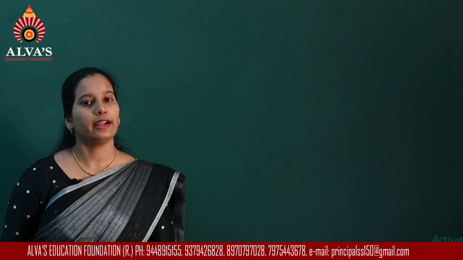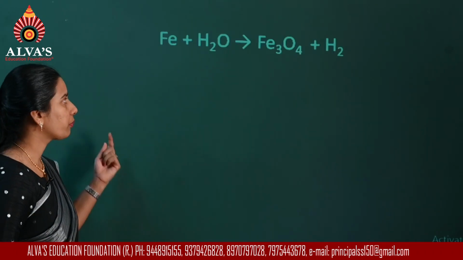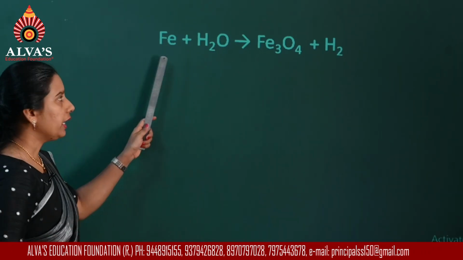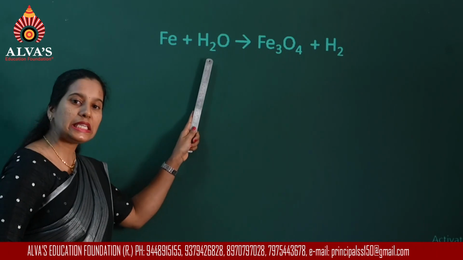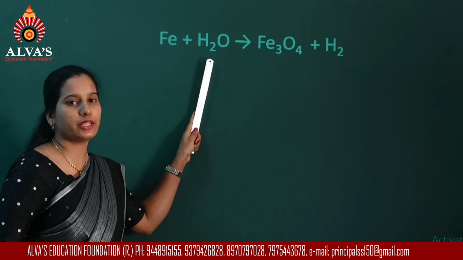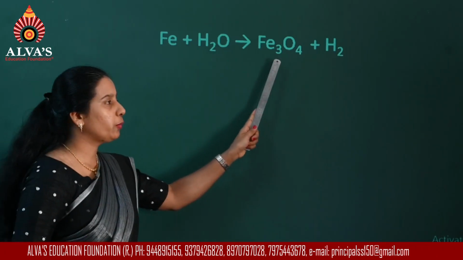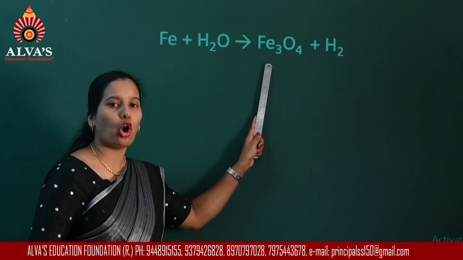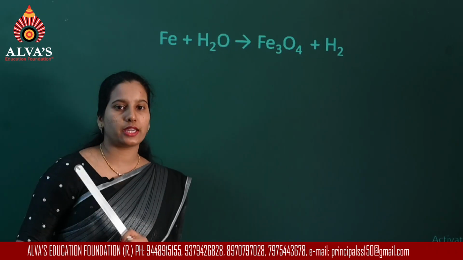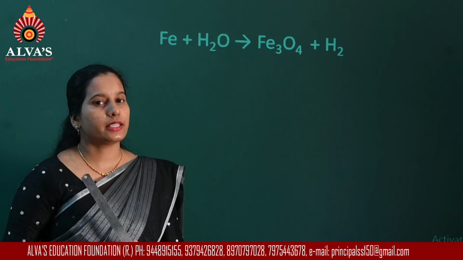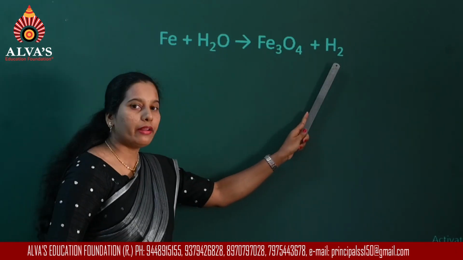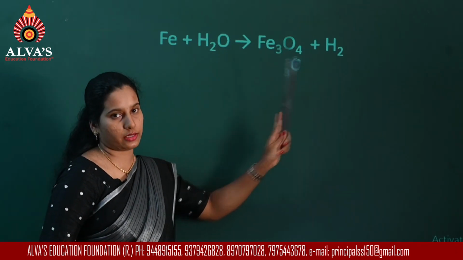So whenever you have a stoichiometric coefficient, keep this in mind. We will consider another example in balancing the chemical equation. Now in this particular equation, iron combines with steam. Steam is the gaseous state of water and it will produce magnetite, ferric oxide. Magnetite you must have heard, it is the mineral of iron, and releases hydrogen gas.